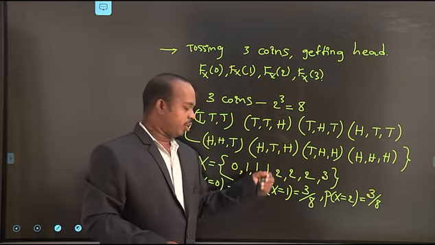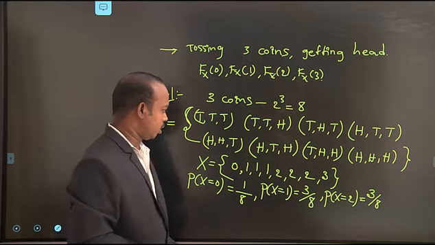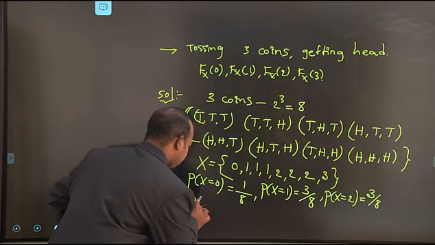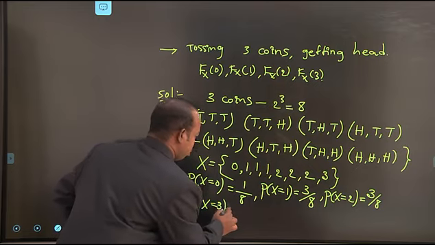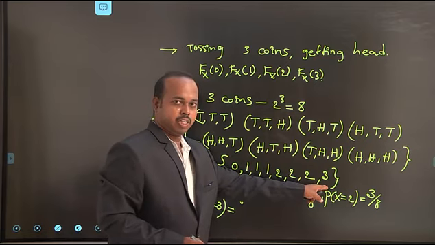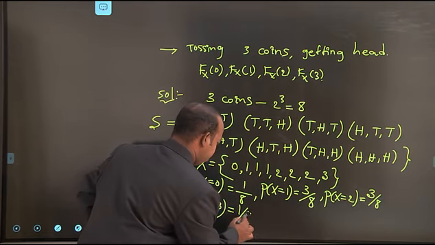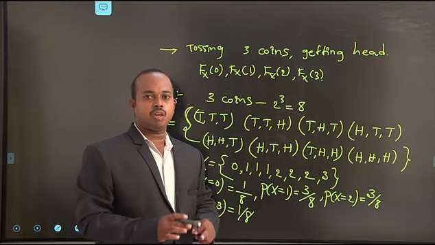And the last one is for getting 3 heads. For getting 3 heads, the probability of x equal to 3 is equal to, only one chance for getting 3 heads. That's why it is 1 by 8.